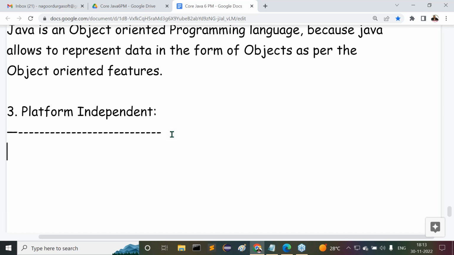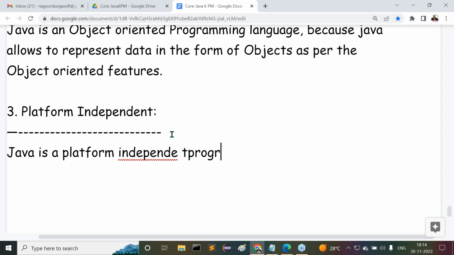Observe carefully. Points are very simple. Java is a platform independent programming language. Why?